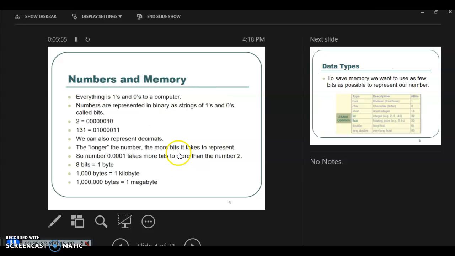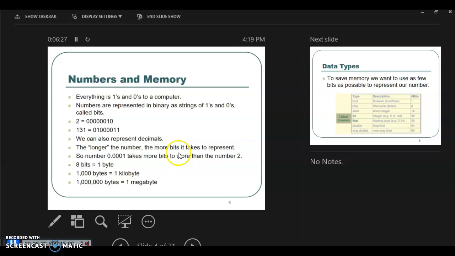Right? So everything is ones and zeros to a computer. Numbers are represented in binary, so we discussed this last 2 weeks. Right? So we can also represent decimals. The longer the number, the more bits it takes to represent. So with regards to the computer, it will categorize numbers into integer, double, long integer, float, and so on. So the number 0.0001 takes more bits to store than the number 2.